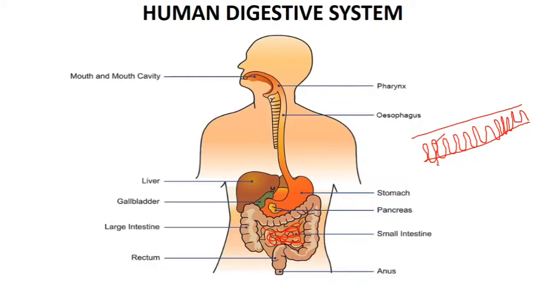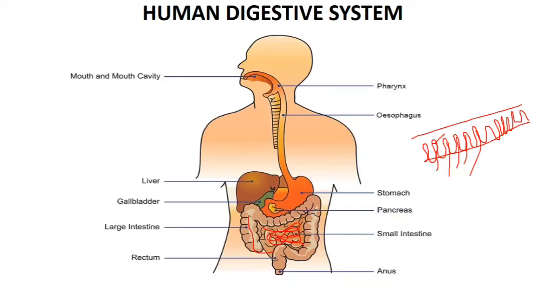Here the blood vessels are connected in the body, and these blood vessels absorb the food molecules from the small intestine. So here the absorption takes place, the food molecules are absorbed by the blood vessels, and then those food molecules are transported to the complete body. Now the undigested food along with the water passes into the large intestine.